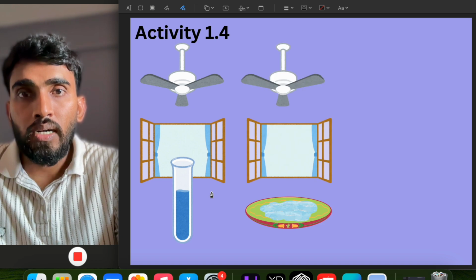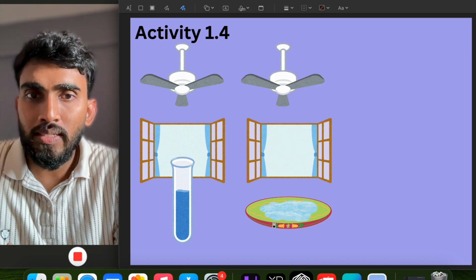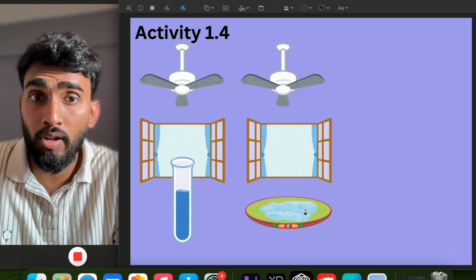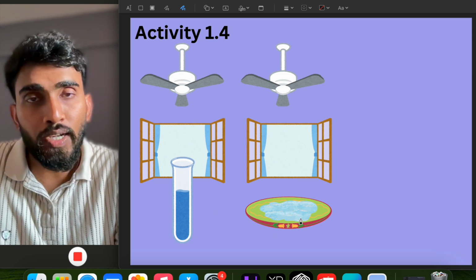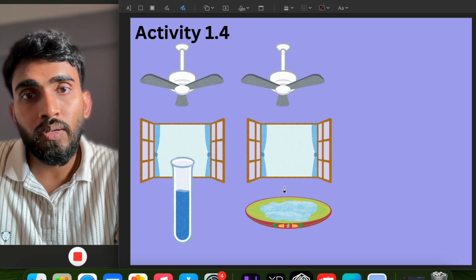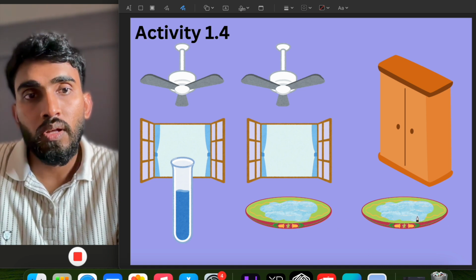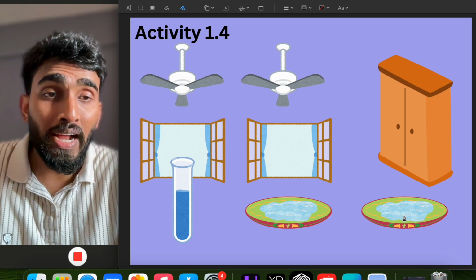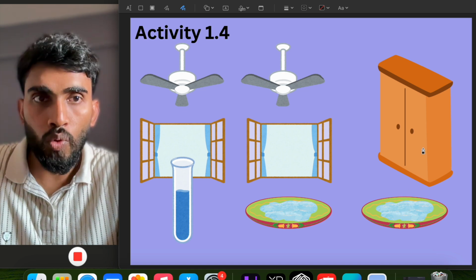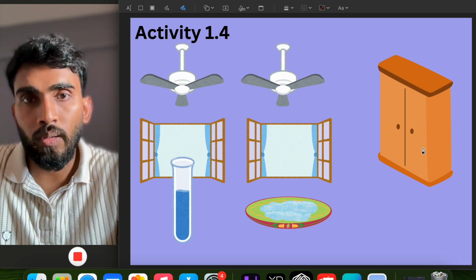Secondly, we take a saucer and fill the same amount of water, 5 ml, and keep that too either below the fan or at the open window. And third, we take again a saucer, fill it with the same amount of water, and put it open in the cupboard.